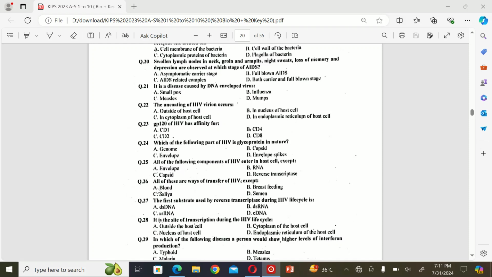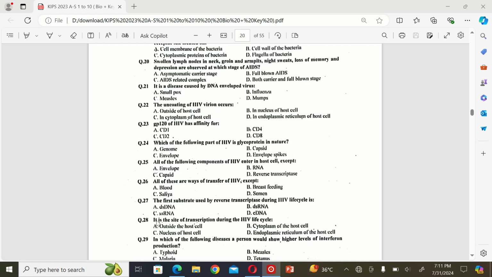Envelope. The next MCQ: all of these are ways of transfer of HIV except A. blood, B. breastfeeding, C. saliva, and D. semen. So the correct option is C. The next MCQ: the first template used by reverse transcriptase during HIV life cycle is A. dsDNA, B. dsRNA, C. ssRNA, and D. cDNA. So the correct option is